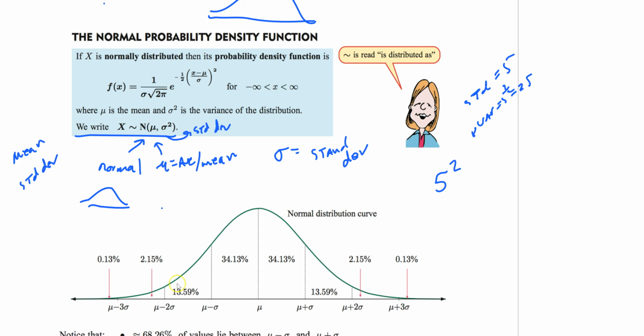Now this is the normal distribution curve. Right in the middle is your mean, mu. And every standard deviation, like this is one standard deviation out here, you add the standard deviation, and you get more data that falls in between. Now here's the important thing.